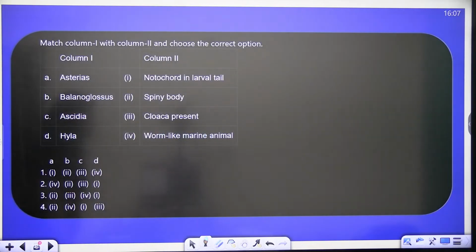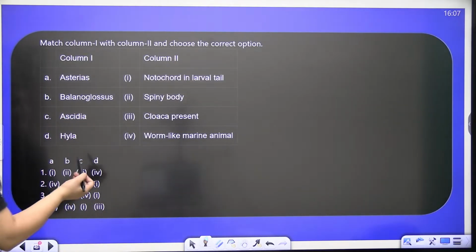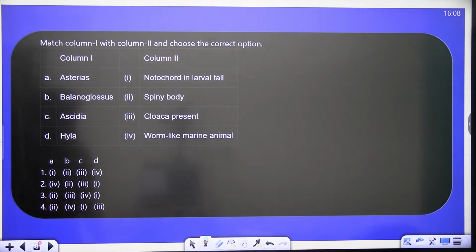Okay, next question. Again, a match the column kind of question. Asterias, Balanoglossus, Ascidia and Hyla. Easy they are. Quick, answer the question.